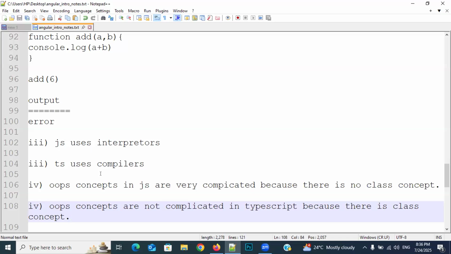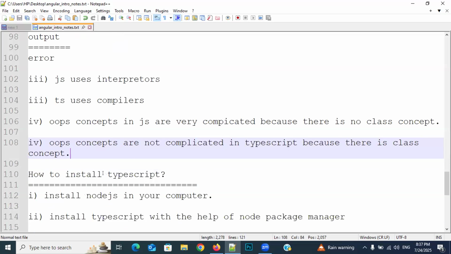For example, you have C language, right? Whenever you write a program in C language and execute it, if there is a problem, what happens? All the errors it will display at once. Ever observed or not? Line number 2 problem, 4 problem, 6 problem, all the errors it will display at once. Understanding it, everyone? Why? Because it uses a compiler. But the same thing if you execute with JavaScript, it uses an interpreter, so it will display errors one by one only. That is the third difference.